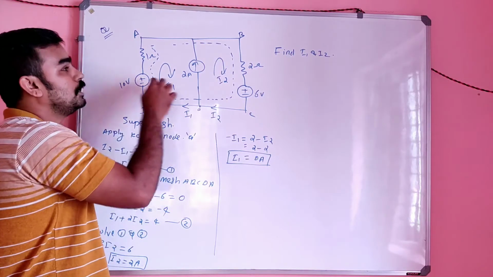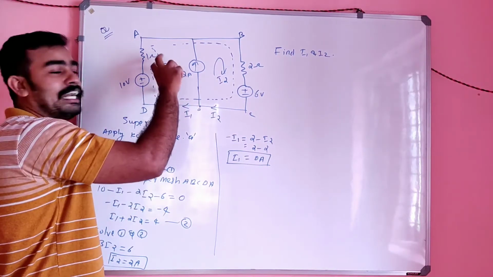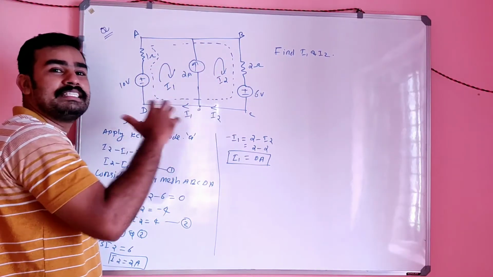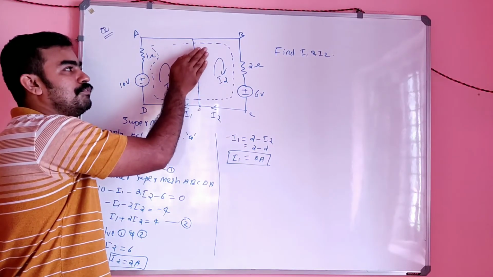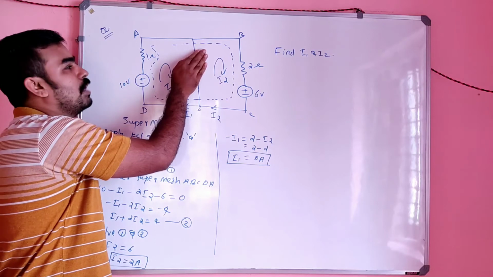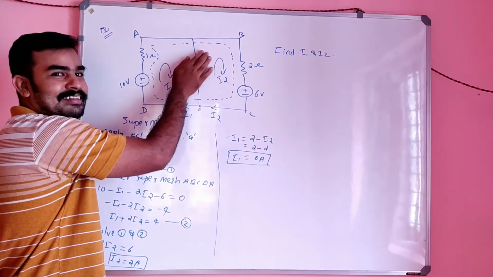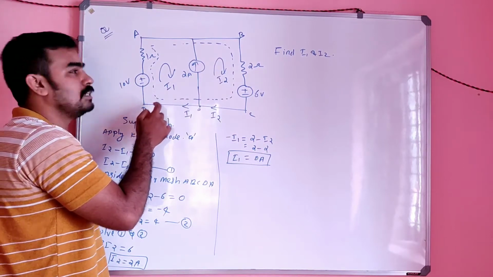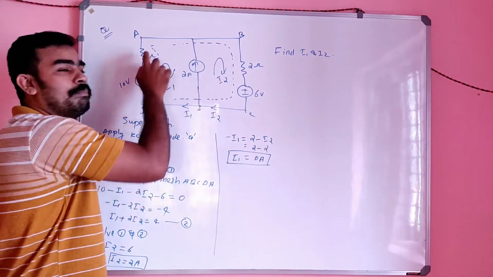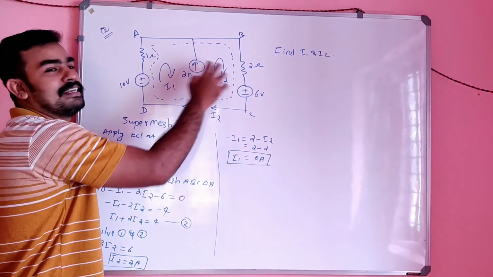Here also the loop currents in the old loops are considered the same. Even if you cover the element and consider it as a super mesh, the loop currents are the same as before.